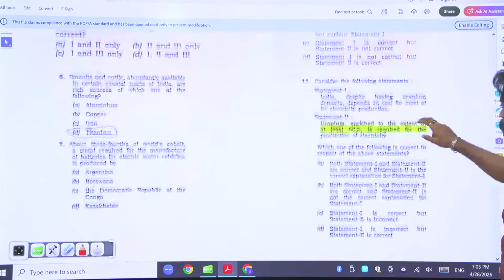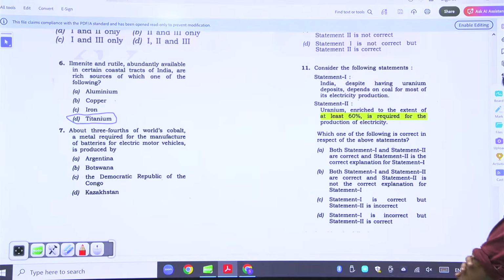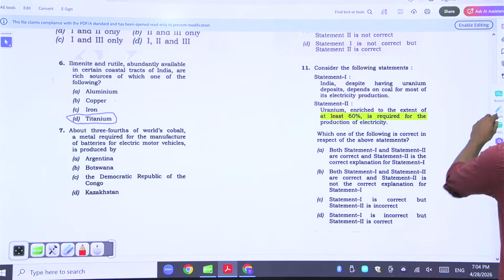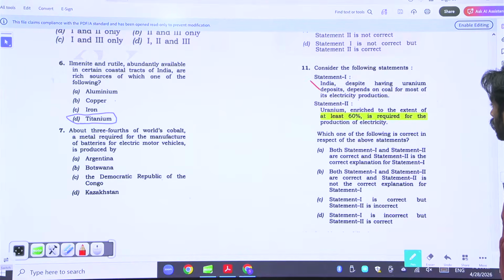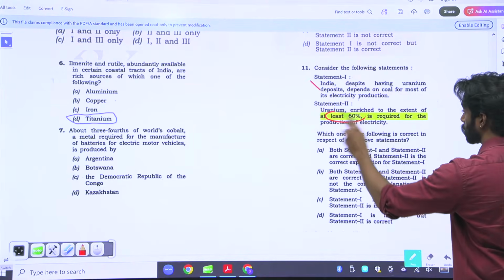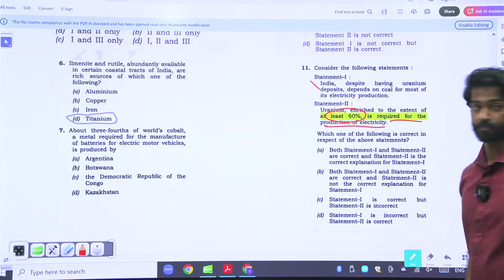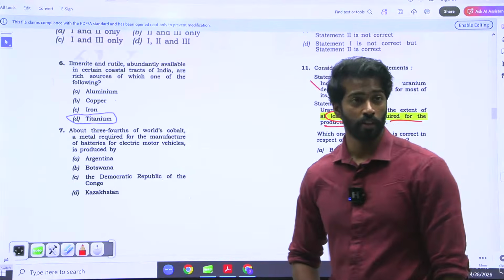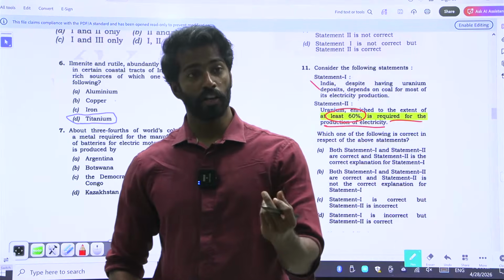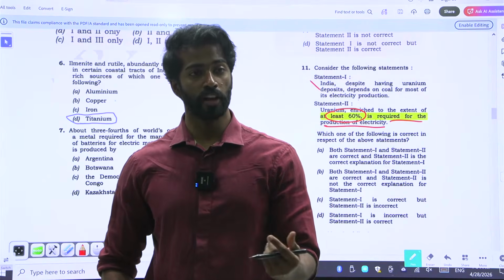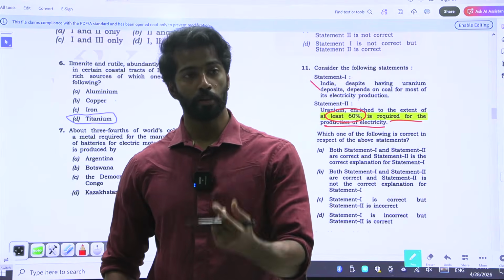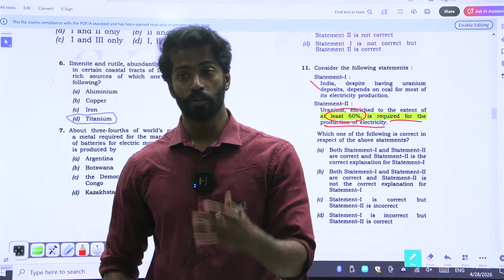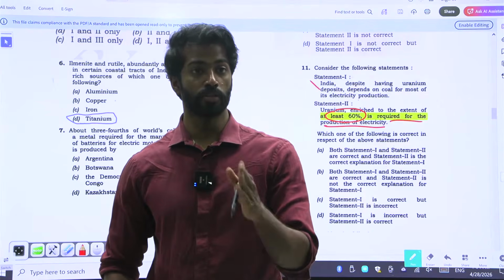In India, despite having uranium deposits, depends on coal for most of its electricity production. Yeah, it is obviously given. Uranium enriched to the extent of at least 60% is required for production of electricity. 60%. Usually the enrichment is nearly around 3 to 5%. For all the nuclear reactors to work, the enrichment is nearly 3 to 5%. And for the submarines to power, it is usually 20%.